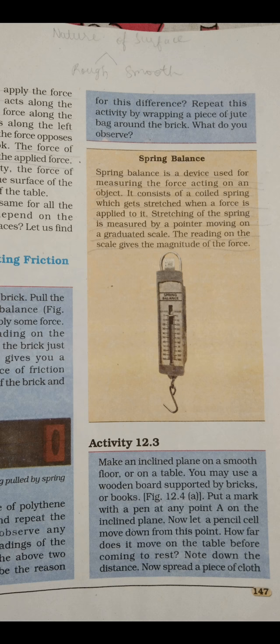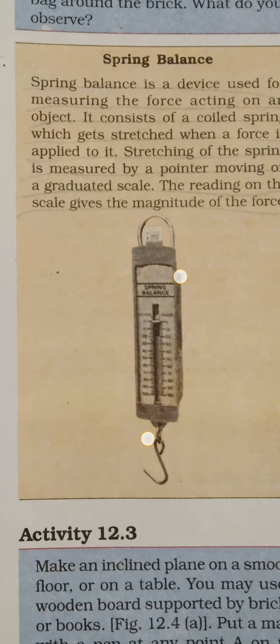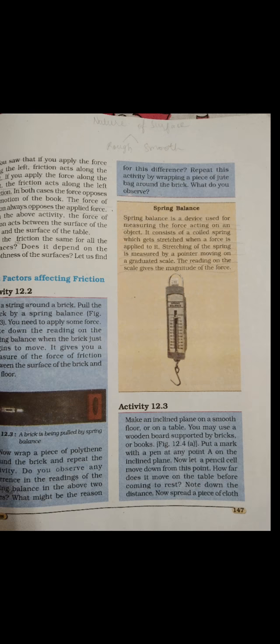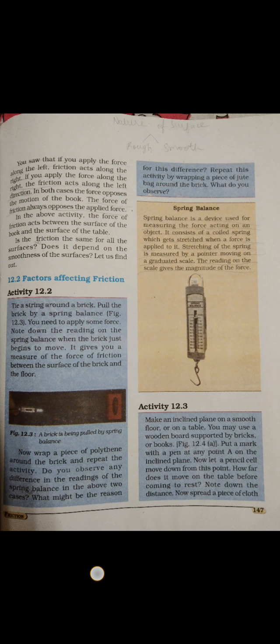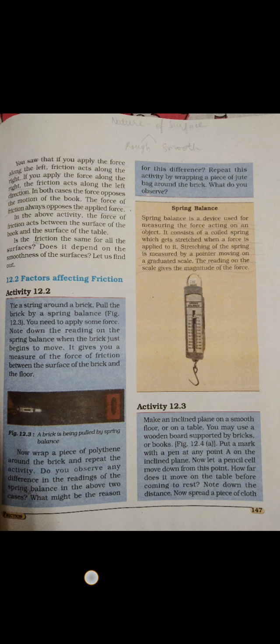Now wrap a piece of polythene around the brick and repeat this activity again. Do you observe any difference in the reading of the spring balance in the above two cases? What might be the reason for this difference? The reason for this difference is that we have changed the nature of the surface in this activity. The nature of the surface may be rough surface or smooth surface.